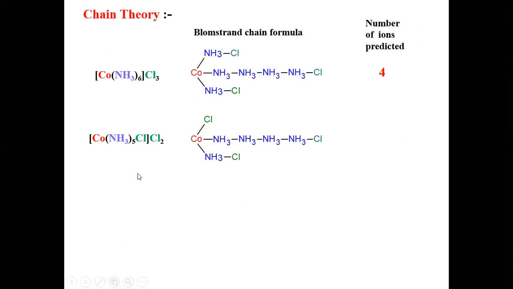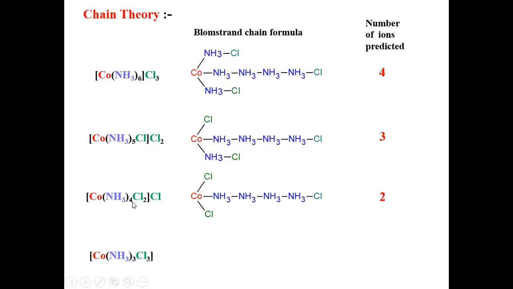So this is the current formula. The Bronsted chain formula said the number of ions predicted is 4. Is this the structure? It means this whole is 1 ion and these are 2 ions, total 3. Here 1, 1, 2, and this one 0. Total 2. Number of ions predicted: 2. So this is where it fails.